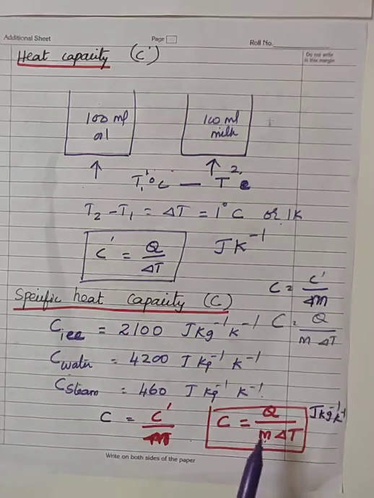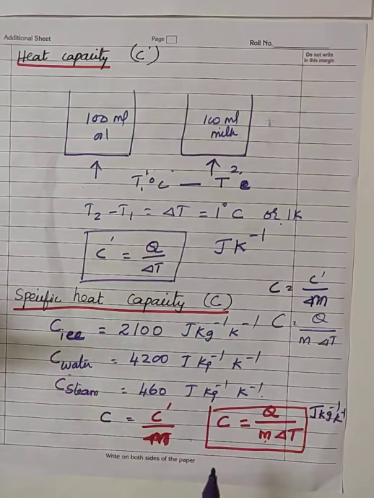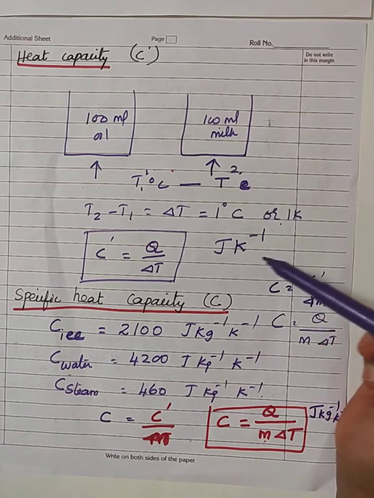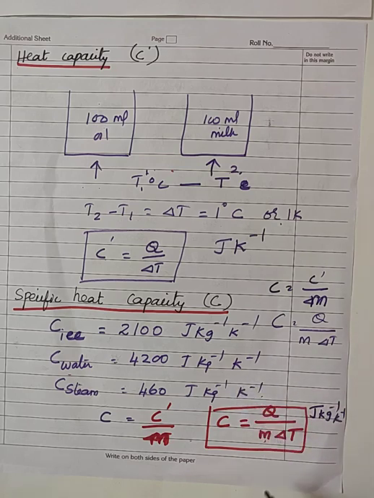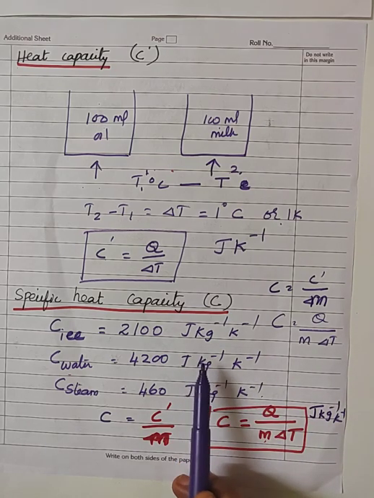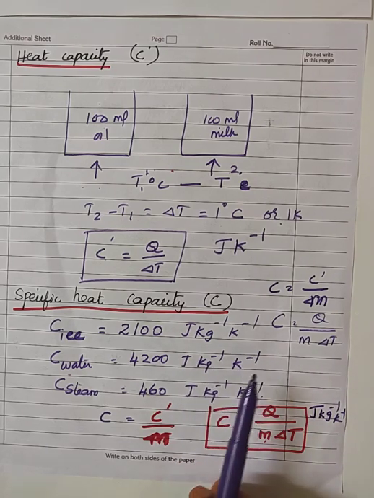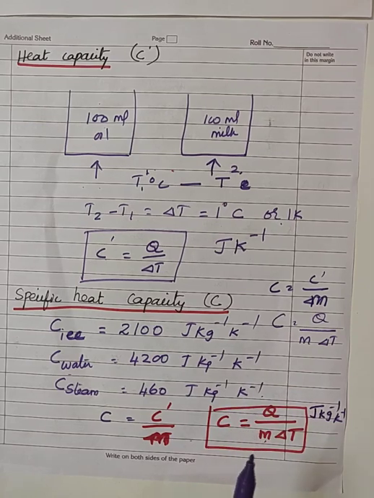You can write the expression for heat capacity and give the expression for specific heat capacity. That also gives one difference between heat capacity and specific heat capacity. They differ in the expression. Then the SI unit. The SI unit used to represent the heat capacity is joule per Kelvin, whereas the specific heat capacity is represented by the unit joule per kilogram per Kelvin. These are all the differences between heat capacity and specific heat capacity.